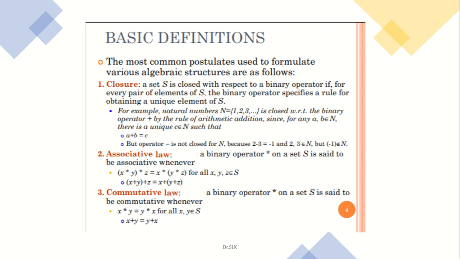See, for example, when a binary operator star, that is a multiplication operator, is used on a set S, it is said to be commutative whenever x star y is equal to y star x for all x and y in S. Or else, when it is used for the addition operation, x plus y is equal to y plus x.